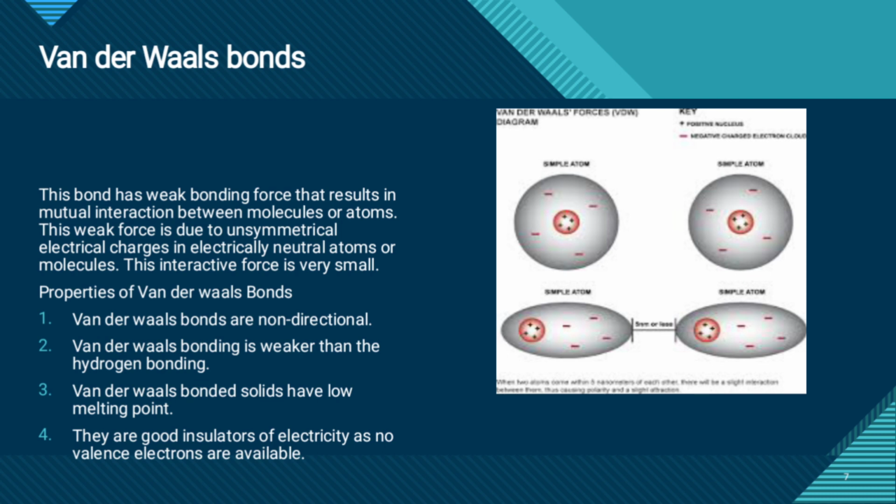Properties of van der Waals bonds. Van der Waals bonds are non-directional. Van der Waals bonding is weaker than the hydrogen bonding. Van der Waals bonded solids have low melting points. They are good insulators of electricity as no valence electrons are available.